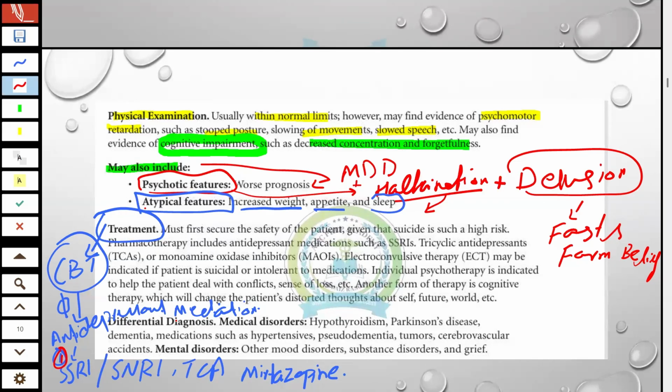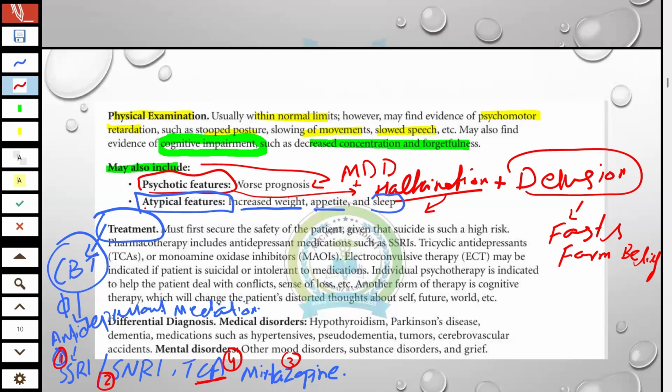We could go for the same class, but most of the time this is ineffective, so we will move to another class like SNRI. So second, we will choose SNRI. Third, we will go for mirtazapine. Fourth, we will go for tricyclic antidepressant.